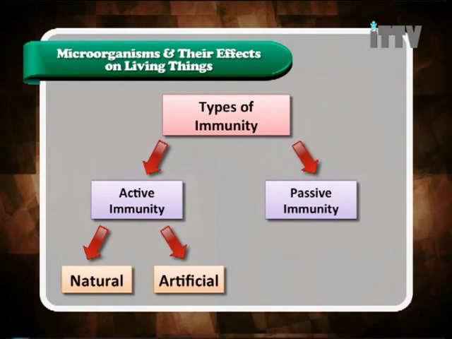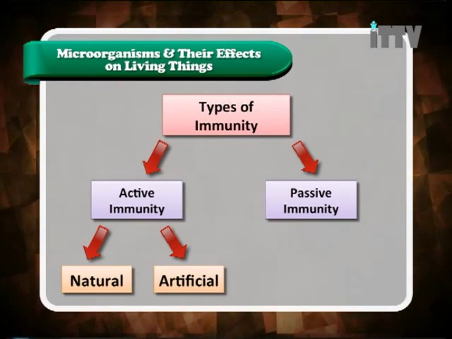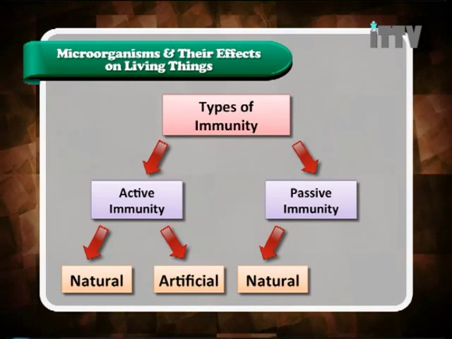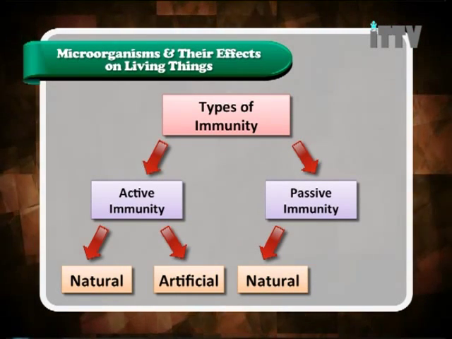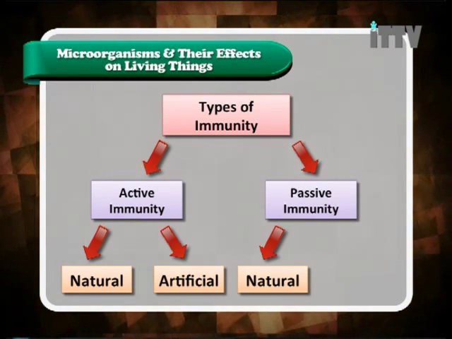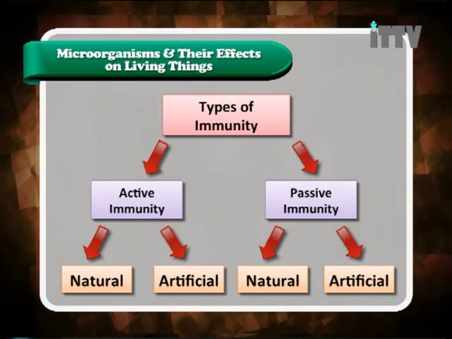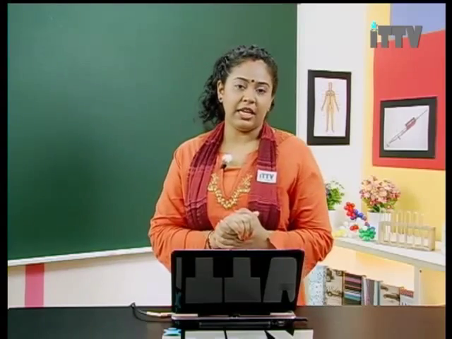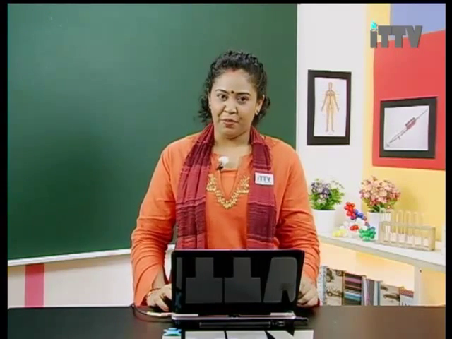Now let's look at passive immunity. Passive immunity occurs when the body is given antibodies. It happens naturally when babies get antibodies from the mother through the placenta and milk. It can happen artificially through passive immunization. So even active immunity is divided into two, that is artificial and natural immunity. The same thing goes for passive immunity, whereby it's divided into two, artificial and natural. So we are going to learn in detail of each. So let's start from active immunity.